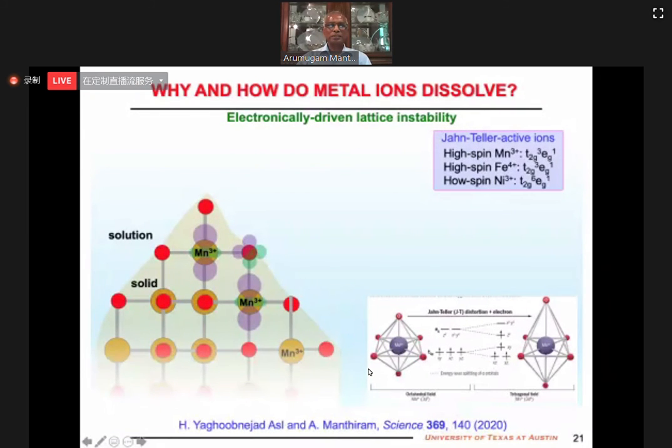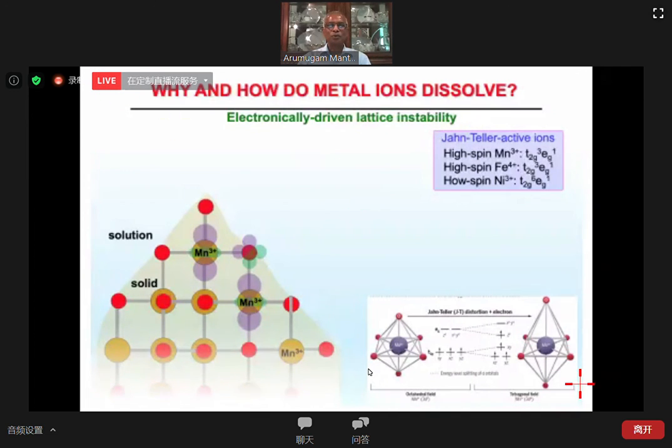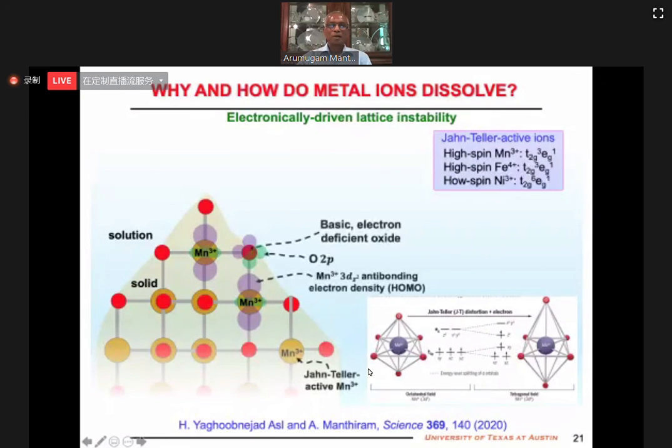Now the next question is, yes, metal dissolution is a headache. Why do they dissolve? How do they dissolve? Would all the metal ions dissolve? The answer is no. It is an electronically driven lattice instability that leads to the dissolution. Particularly metal ions which have one electron in the eg band are Jahn-Teller active, and they can have long range distortion or dynamic fluctuation, Jahn-Teller distortion.